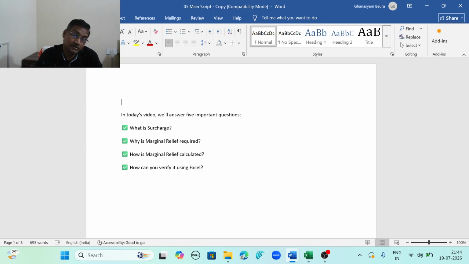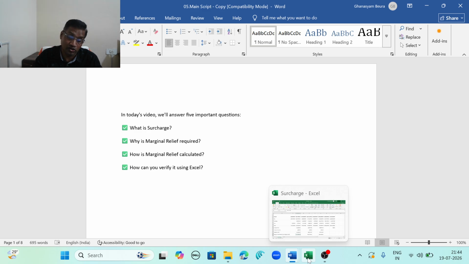Then, what is marginal relief and why is it required? What is the problem we faced so that marginal relief is required to save us? The marginal relief concept is actually very simple. Please remember this one sentence: the additional tax payable because of surcharge should never exceed the additional income earned over the surcharge threshold limit. Let's calculate the tax first, and then you will understand.